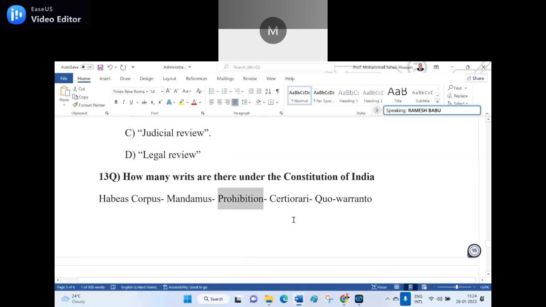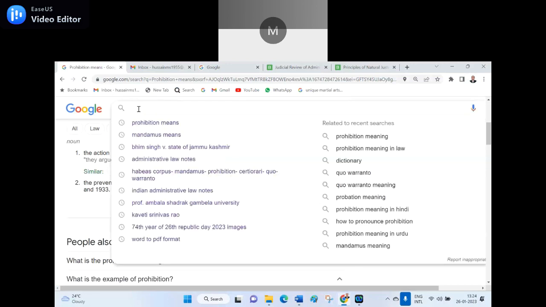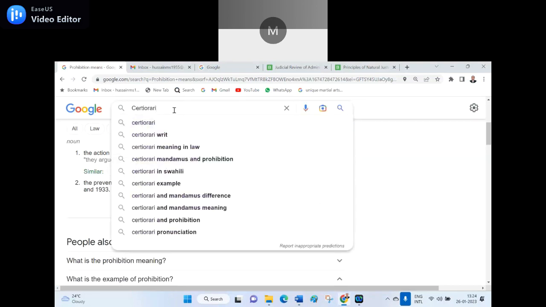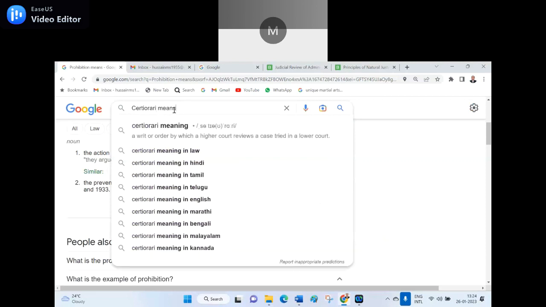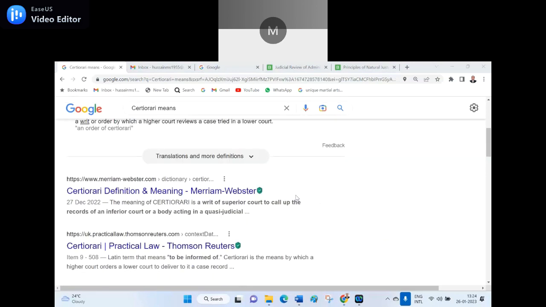Now certiorari. How can we make a certiorari? To whom will it be given? See, the court will give the direction to the lower court to bring the record for examination, to see whether it is properly followed or not. So it is a writ or order by which a higher court reviews a case tried in the lower court. And if it is not properly done, they will ask for the record to be brought to the higher court and resolve the issue. So that is the certiorari.